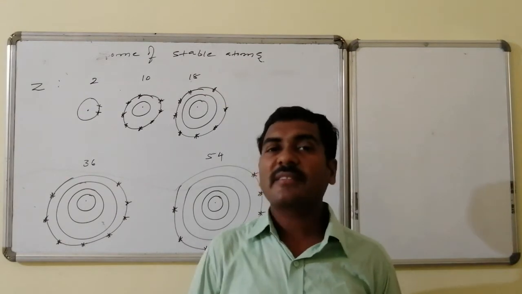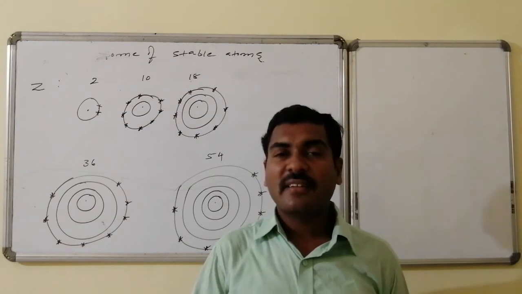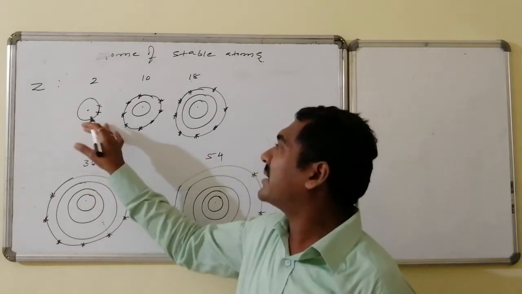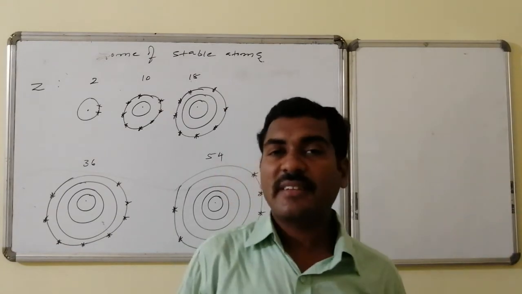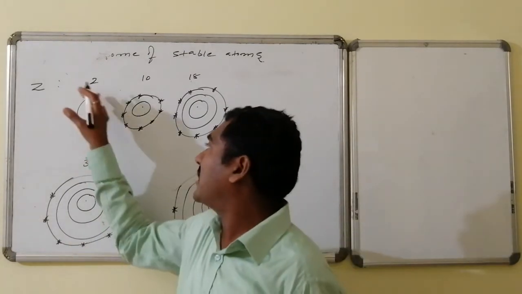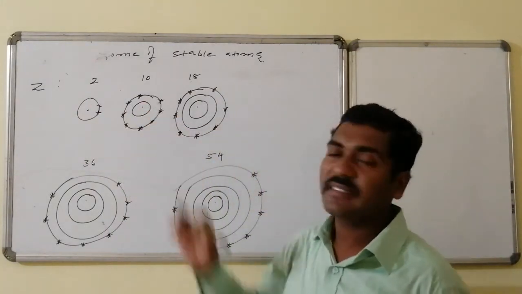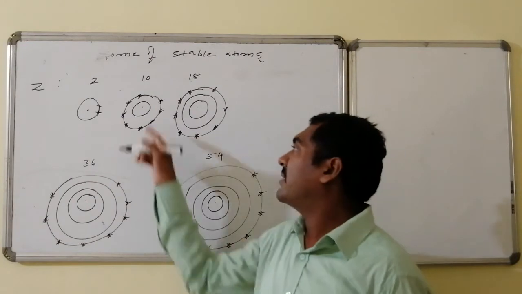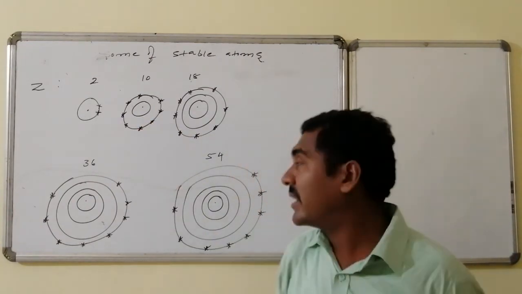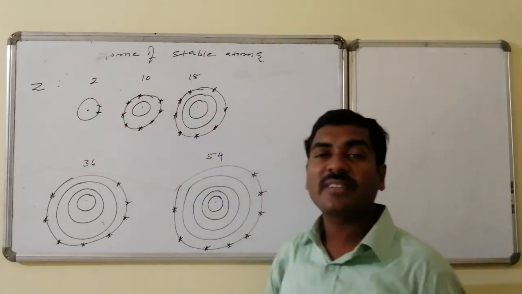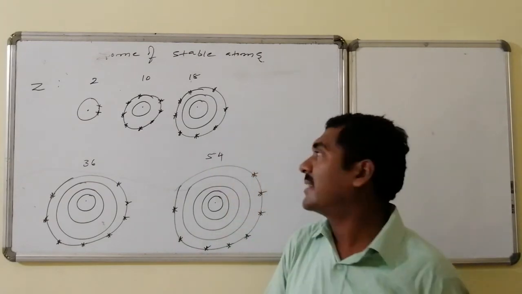On observing how the electrons are present inside the orbits, it was found that the first orbit has two electrons, so the first two electrons are present in the first orbit. In the remaining cases, take 10 electrons. The first orbit has a capacity of 2, and the remaining 8 are present in the second orbit, because the second orbit has a maximum capacity of 8 electrons.